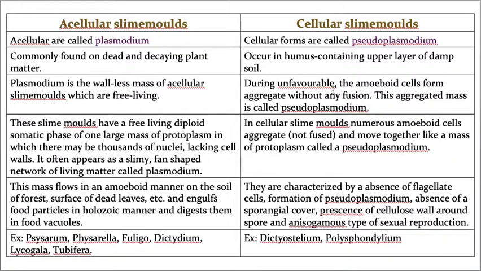Cellular means, see, many amoeboid cells form a group, but they don't fuse with each other. Let us take our classroom, which is filled up with students. Let us say 40 students are in the classroom. All 40 students are sitting in the same classroom, but are they fused into one single individual?